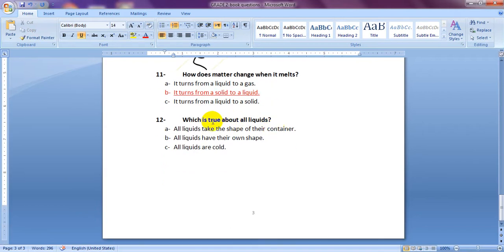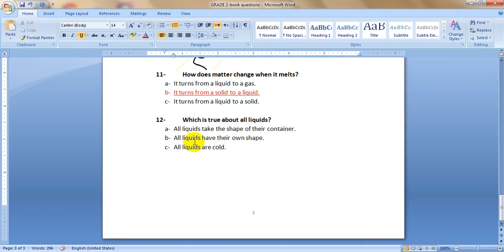Question number 12. Which is true about all liquids? All liquids take the shape of their container. All liquids have their own shape, or all liquids are cold. Of course, all liquids are not cold because we have hot drinks.